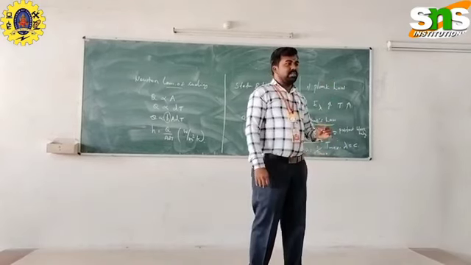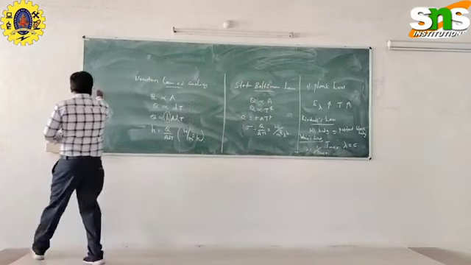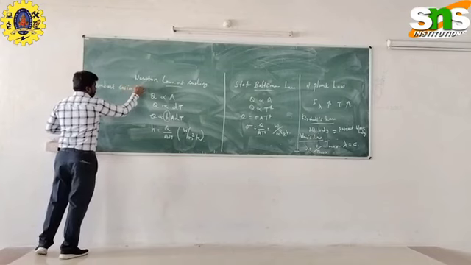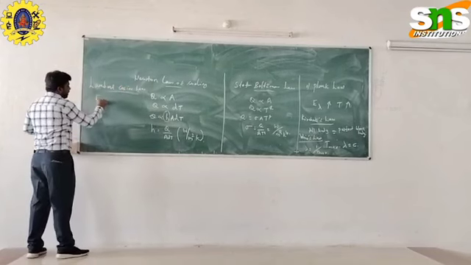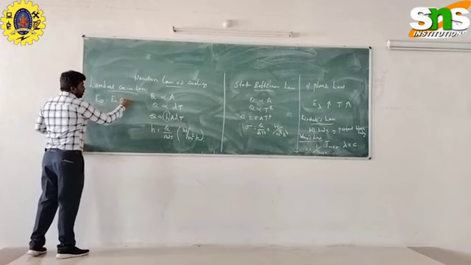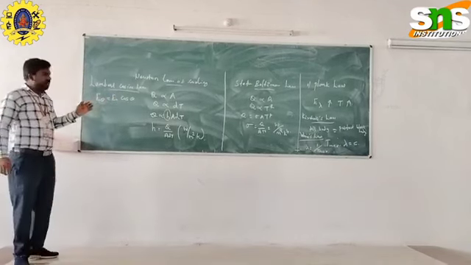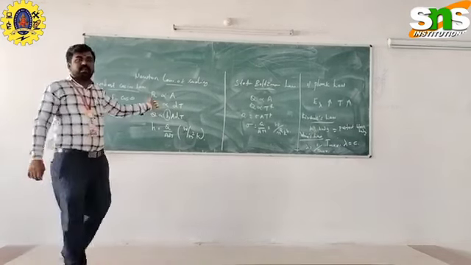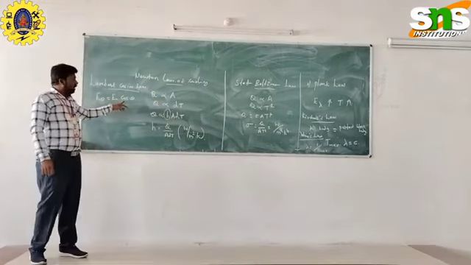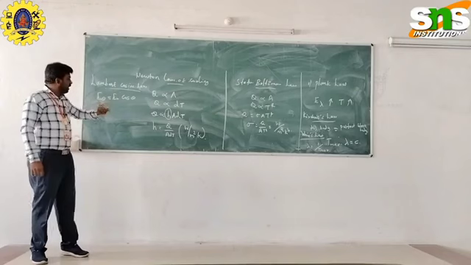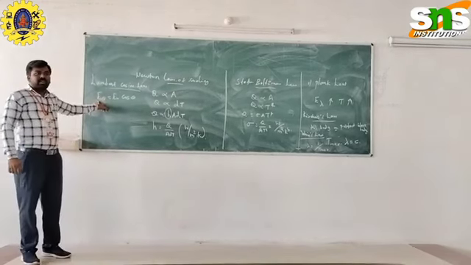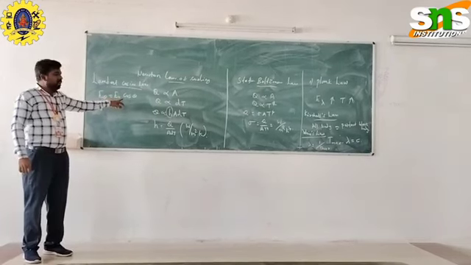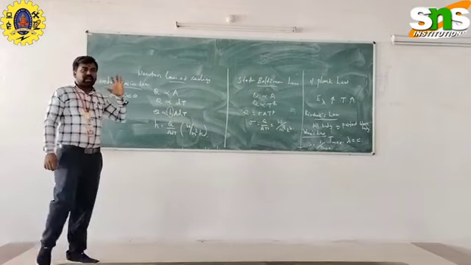The fifth law is the Lambert cosine law. E theta is equal to E n cos theta. It states that the emitted radiation power is equal to the product of the emissive power of the normal radiation and the cosine of the angle of the radiation. Again I am telling, the emissive power is equal to the product of the normal radiation emitting power and the cosine of the angle of the radiation. So this law states the